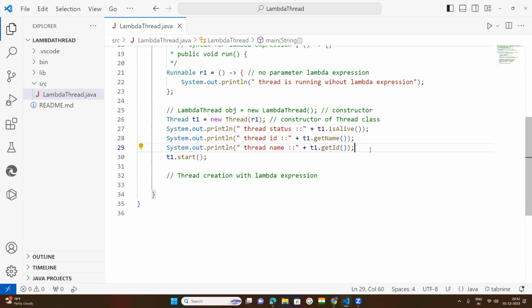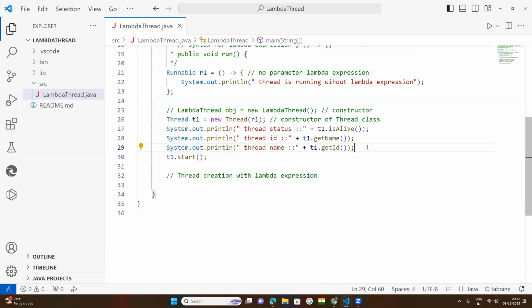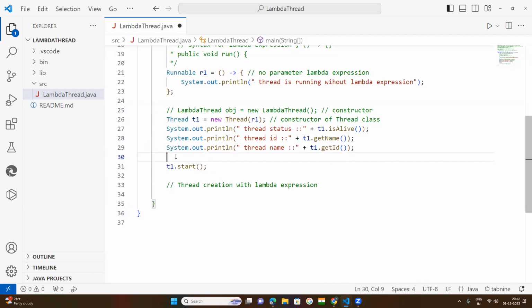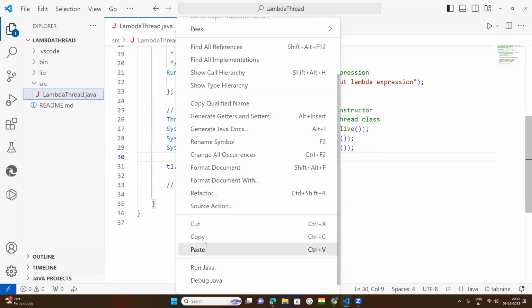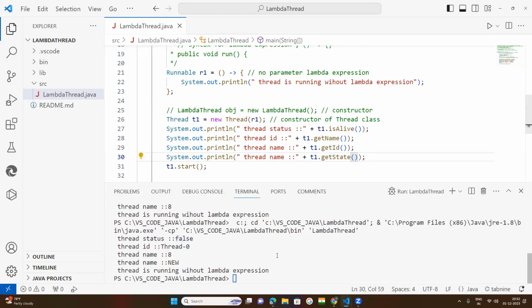After that, one more. If you copy this code and paste it here, you can get the state. getState is one more method of the Thread class. So let us see what happened here.